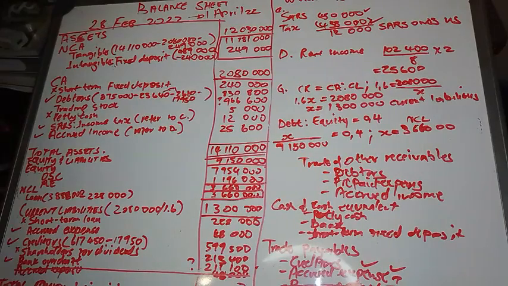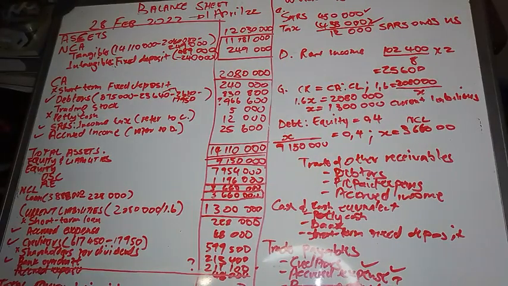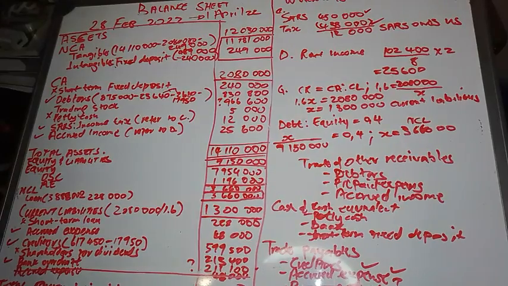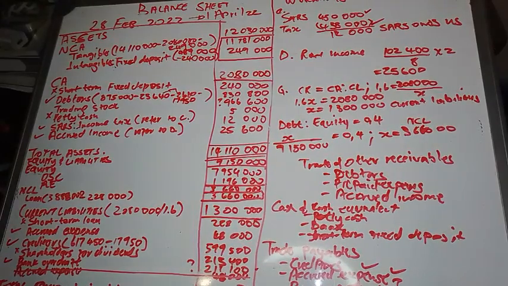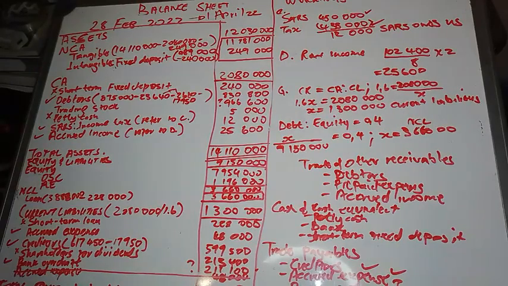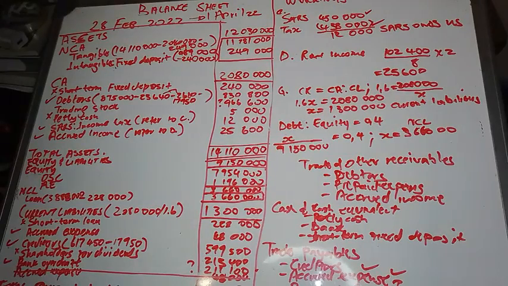Same as assets. Your non-current assets are assets that you expect to have for a longer period than 12 months, right? Then current assets are assets that you expect to have or to keep within a 12 months period, right? So your debtors, you don't expect debtors to last for more than 12 months. You don't expect inventory to last for more than 12 months. You don't expect petty cash to last over 12 months. You don't expect to owe SARS over 12 months.